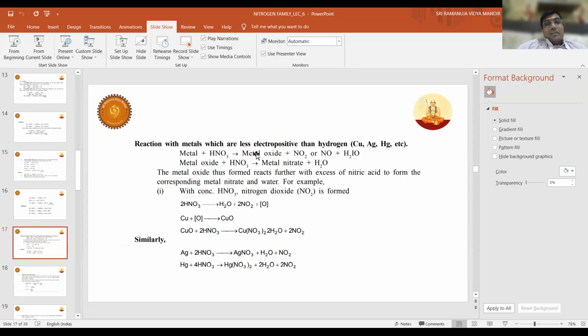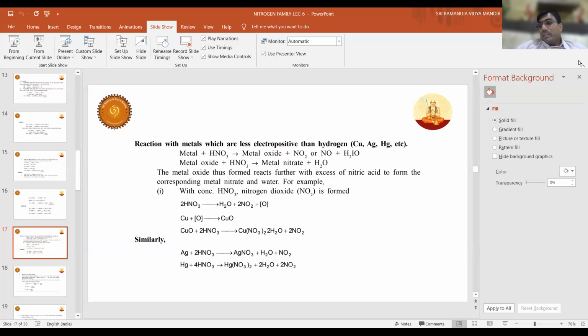See here. Metal plus HNO3 will give metal oxide, NO2 or NO. Dilute HNO3 will give NO; concentrated HNO3 will always give NO2. That is the thumb rule. I'll give one exception for you.